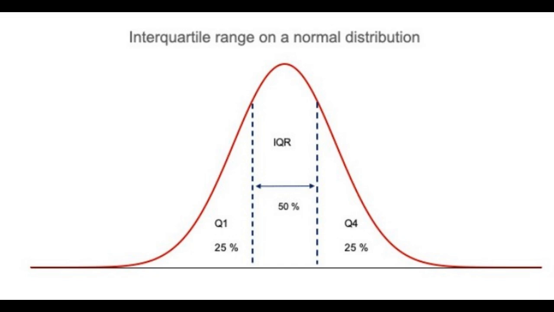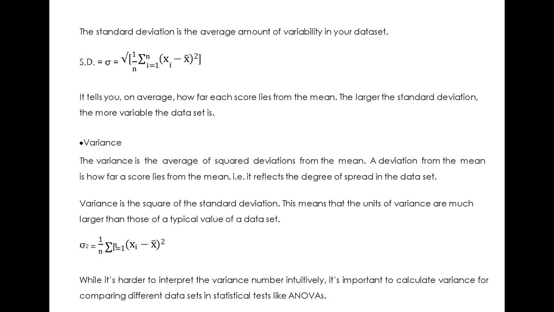Another measure is standard deviation. Standard deviation is the average amount of variability in your dataset. It is denoted by the Greek letter sigma, and its equation is given by the square root of 1 by n summation i equal to 1 to n, (xi minus x bar) the whole squared. It tells you on average how far the scores lie from the mean. The larger the standard deviation, the more variable the dataset is.